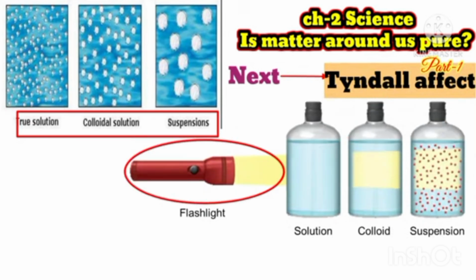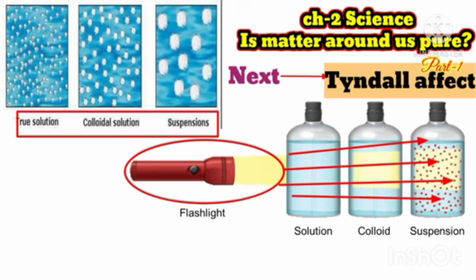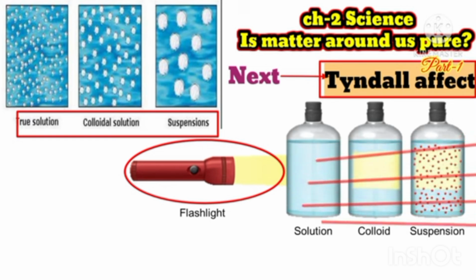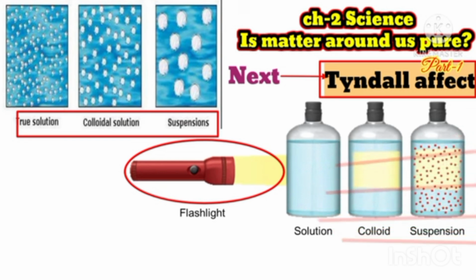See, when we apply light on these three solutions, light clearly crosses the true solution because the particle size is very small, but the light cannot pass through the colloidal solution and suspension. What is the reason, you know? Because the size of the particles of colloid and suspension is big.